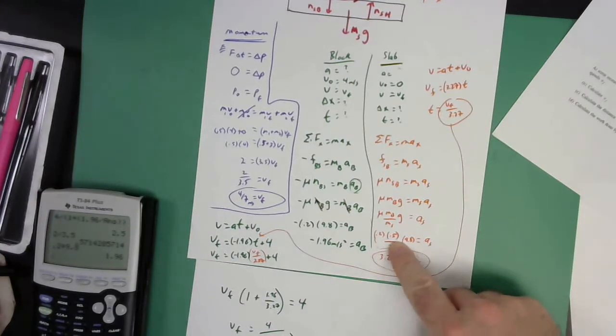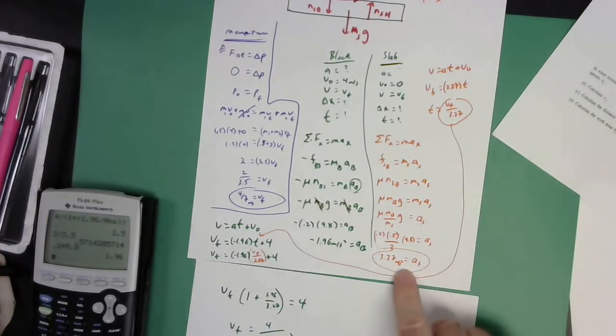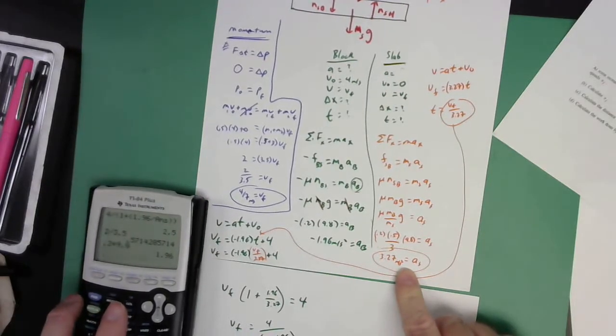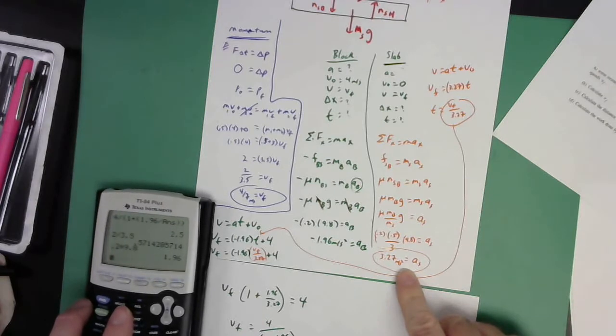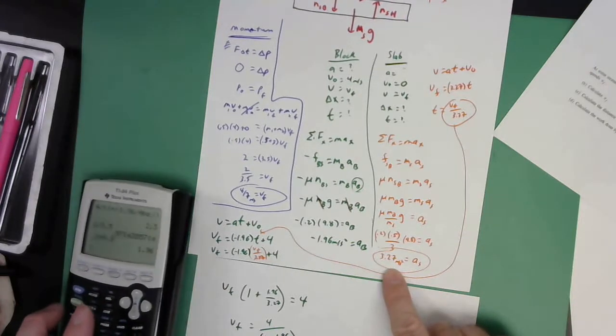Times the mass of the block divided by the mass of the slab, right? Times G. Yeah. This acceleration, right? This value makes no sense.